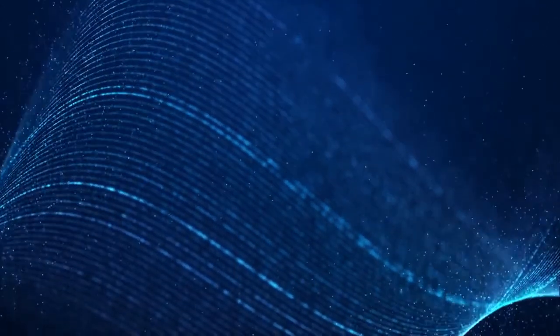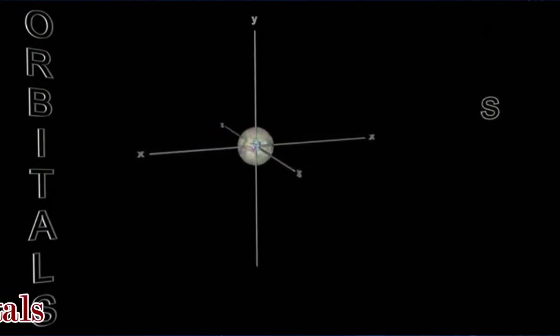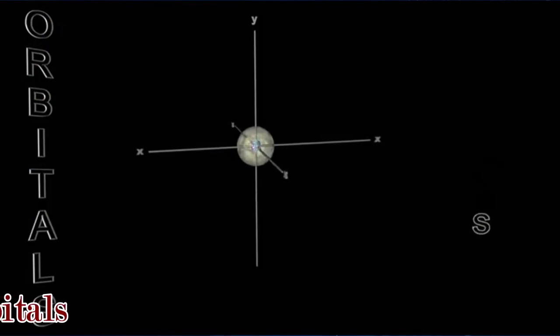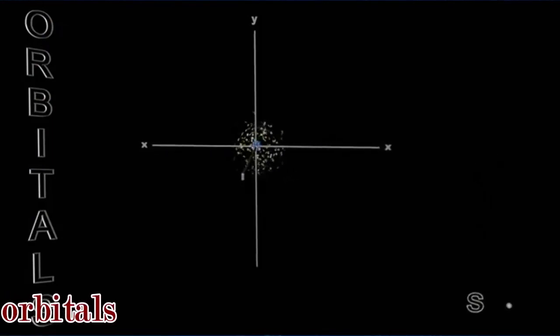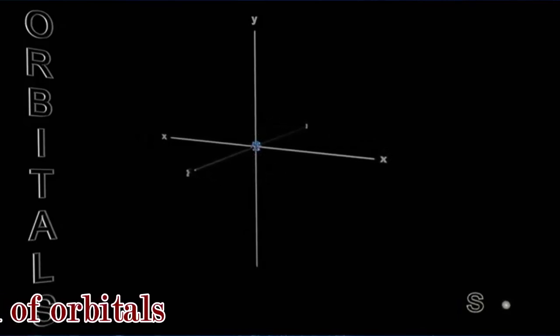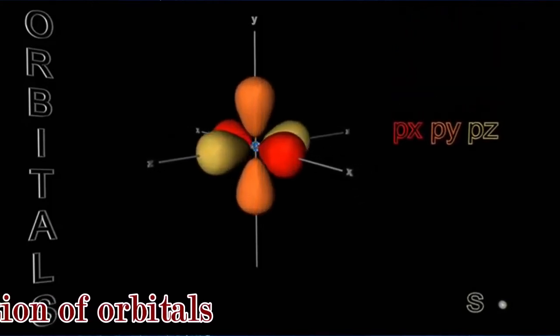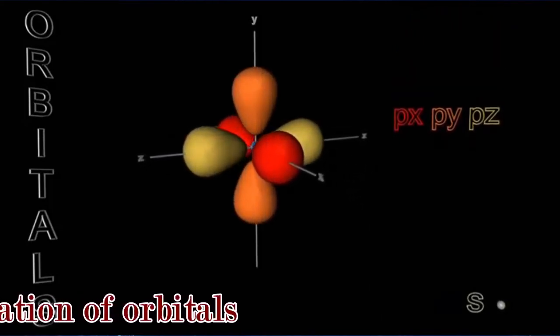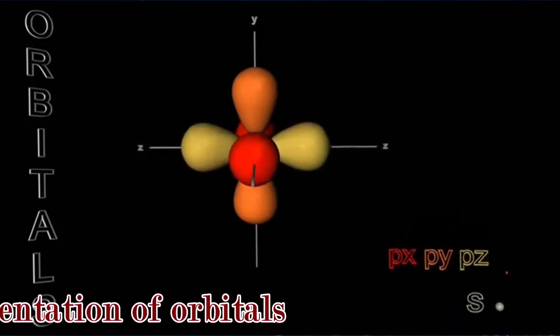Now if we go for the 3D representation, you can see directly on the screen that the s orbital is spherically symmetrical. Okay. Now after the s orbital there come the p orbitals, right? Now here you can see 3 different colors of p orbitals, red, yellow, and orange. Px is red, py is orange, and pz is yellow. Okay, along x, y, and z axis.